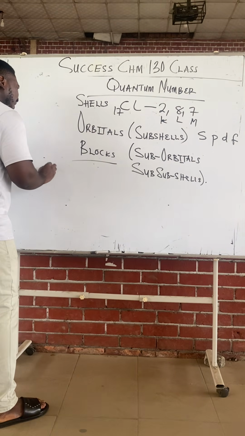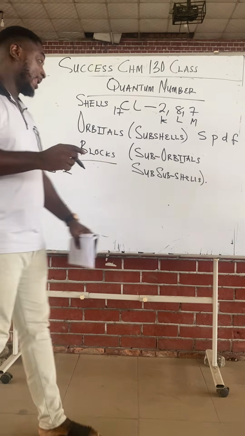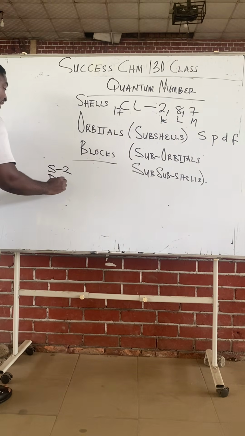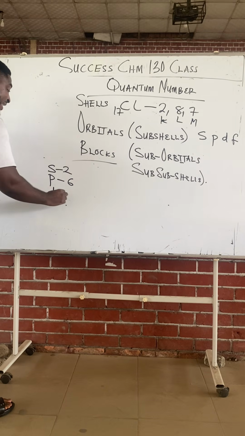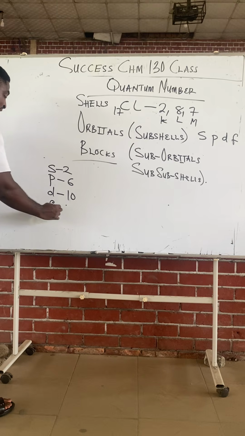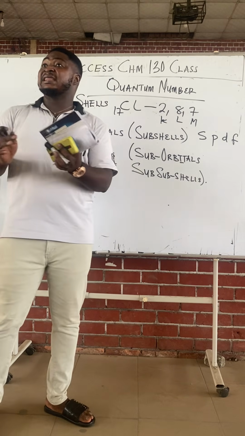You're aware that the s orbital can only take 2 electrons maximum. It can take less than 2, but not more. The p orbital can only take 6 electrons maximum. It cannot take more than 6. The d orbital can take 10 maximum. F can take 14.